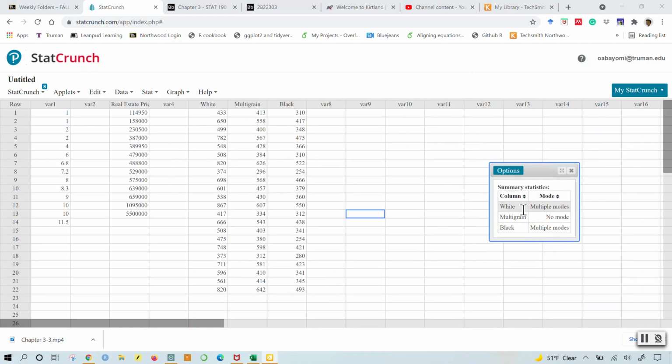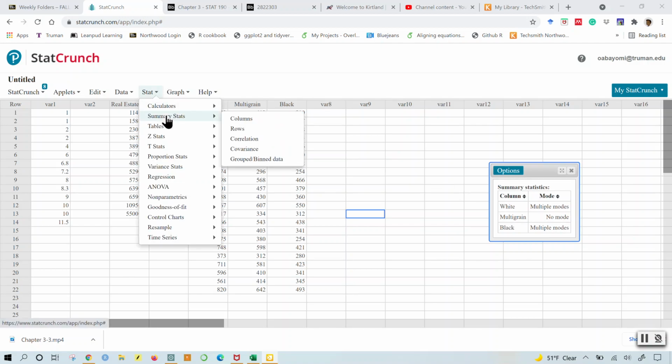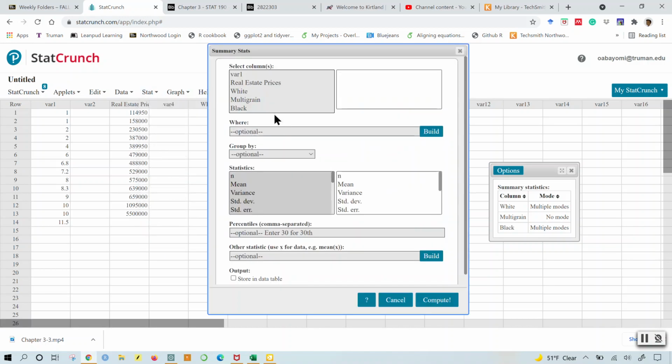In any event, when your result shows multiple modes, if you would like to actually see them for white and black, which show that there is more than one mode, you can go back to stats, go to summary stats, go to columns, and then choose just white and black. For multi-grain, I already know there are no modes, so I'm not going to bother with that. So I'm going to choose white and black.